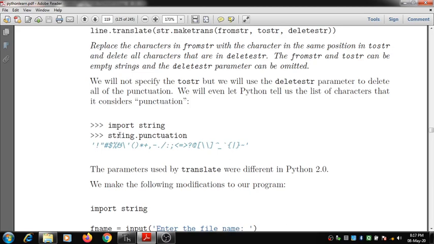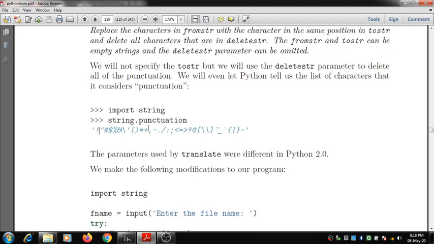Here we are going to import the string module, and string.punctuation specifies all the punctuation marks that can possibly be used in a particular line or a file. So this punctuation attribute consists of all these punctuation marks.